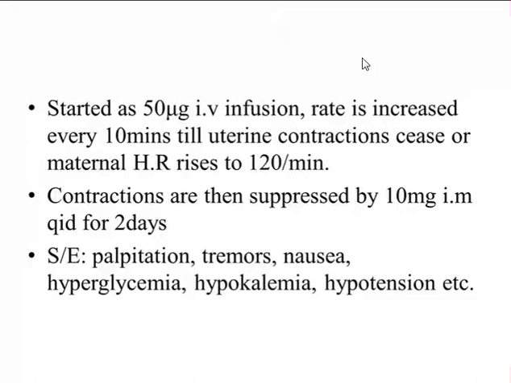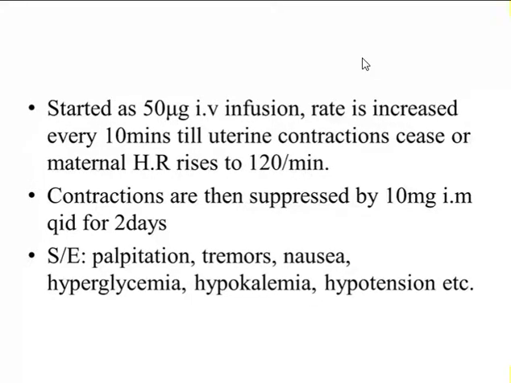So it is started with a low dose, and the dose is gradually increased every 10 minutes until the uterine contraction is stopped, and contractions are then suppressed by giving 10 milligram intramuscularly 4 times a day for 2 days. As side effects, it causes palpitation, tremor, nausea. It may cause hyperglycemia, hypokalemia, and hypotension.